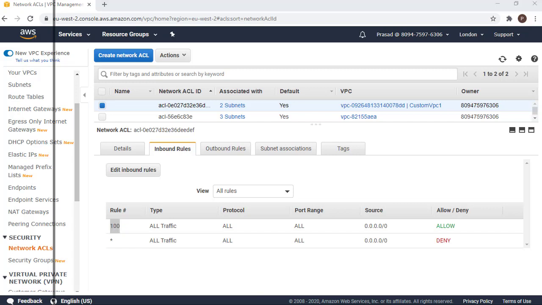Okay, let me go back to the next question. Traffic between two EC2 instances is treated as local as long as they are in the same VPC. That's true. Even if they are in different subnets, that's true. And in different availability zones. Yes, that's exactly true. So the traffic between both of them can be restricted if required through network ACLs and security groups. But from a route table perspective, they are considered to be all local if they are in the same VPC.